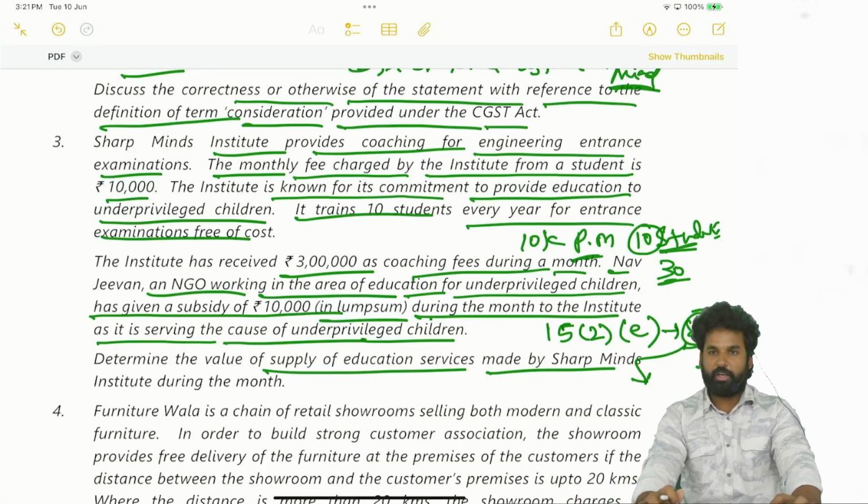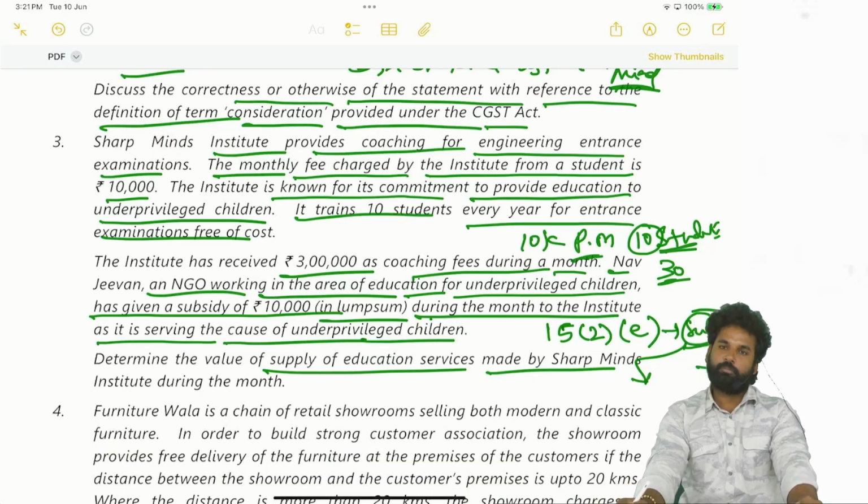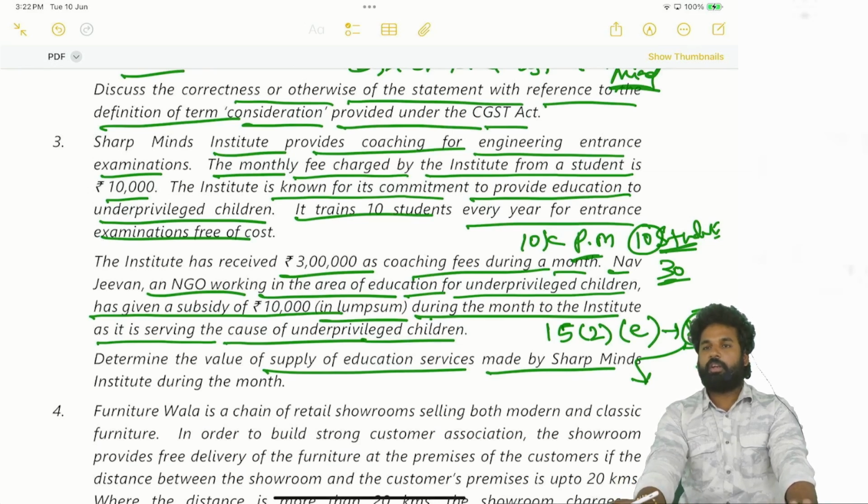Okay, so what had happened here? Is it linked to price or lump sum? It is not linked to price. They are not giving discount for each and every student, like 10,000 is the value of the course for every month. They are not telling that for every student you just give a discount of 1,000 rupees or 2,000 rupees, or 10% discount.